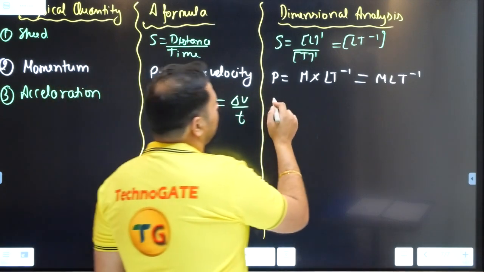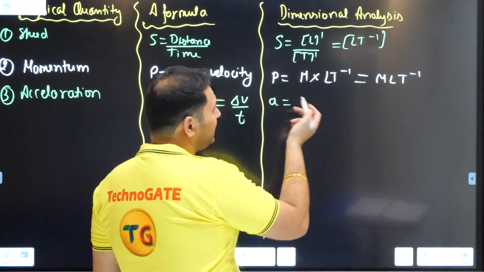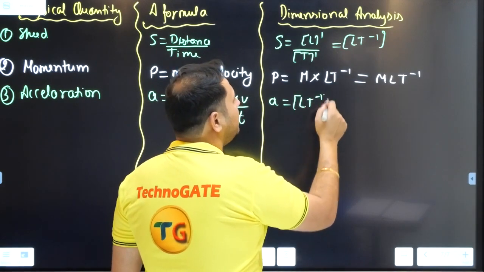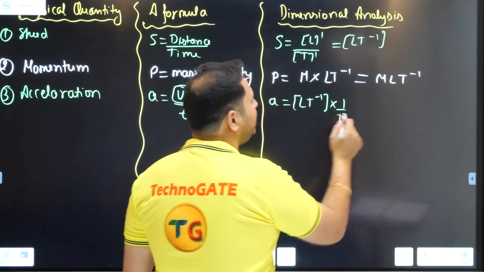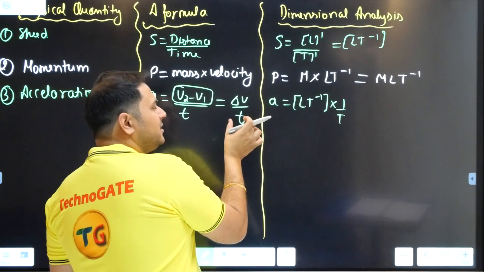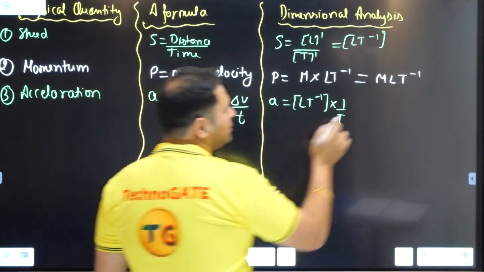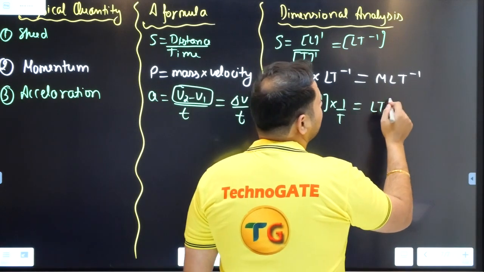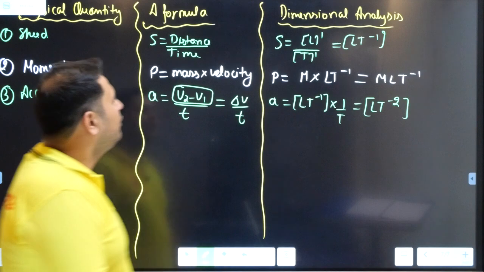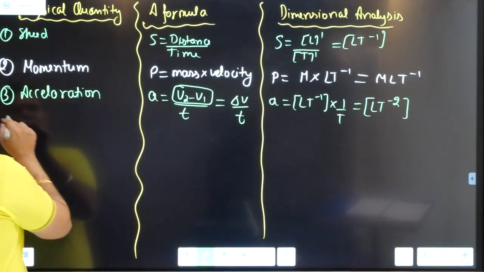So this is A, and delta V is again L T minus 1, into 1 by t. I am putting 1 by t for the time with respect to which the velocity is changing. So this is going to be L T minus 2. This is your dimensional analysis for acceleration.